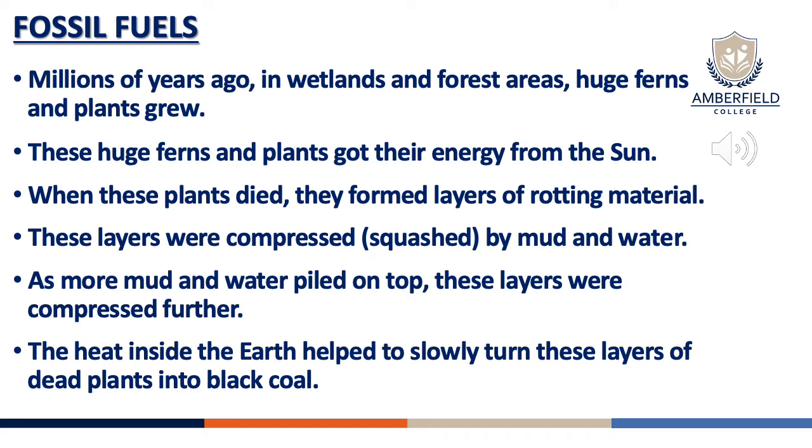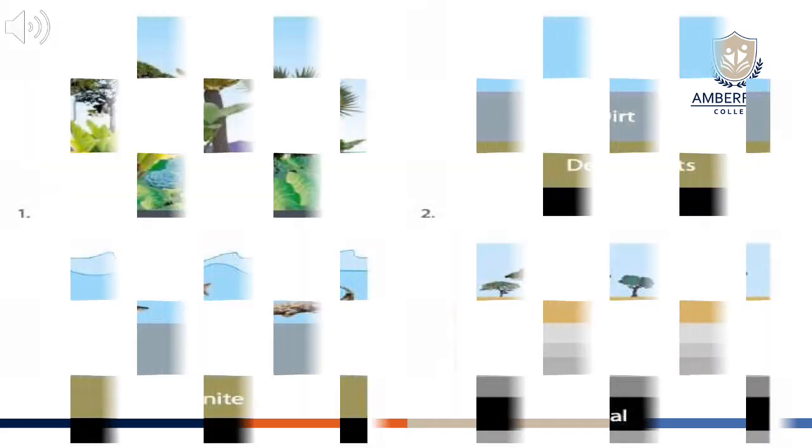Now, when these plants died, they formed layers of rotting material, so we could say they decomposed. These layers were squashed and compressed by mud and water. As more mud and water piled on top of these layers, they were further compressed. The heat inside the earth helped to slowly turn these layers of dead plants into black coal.